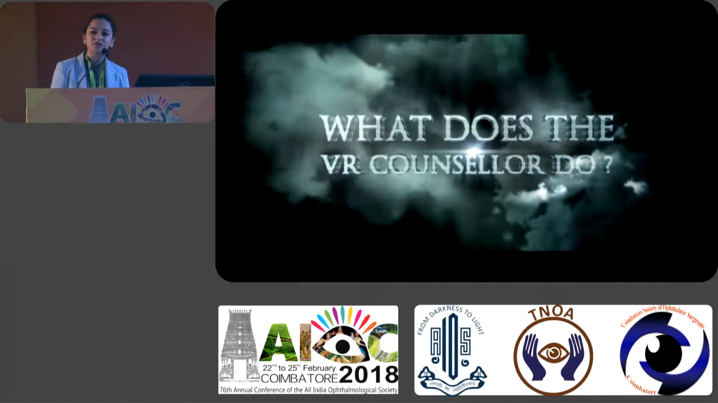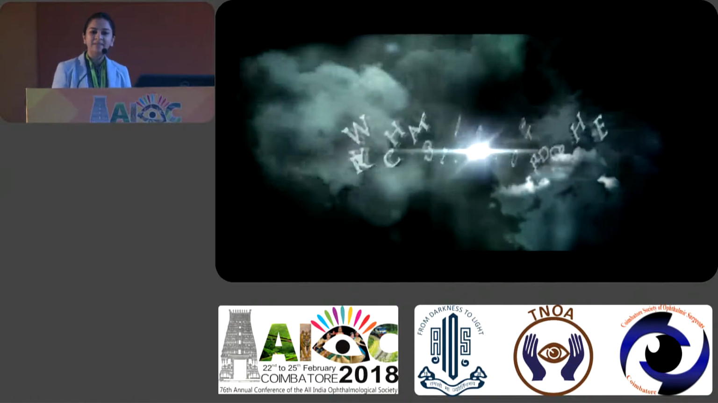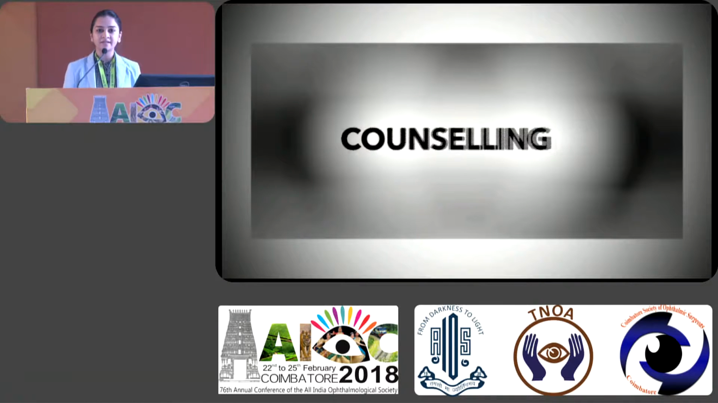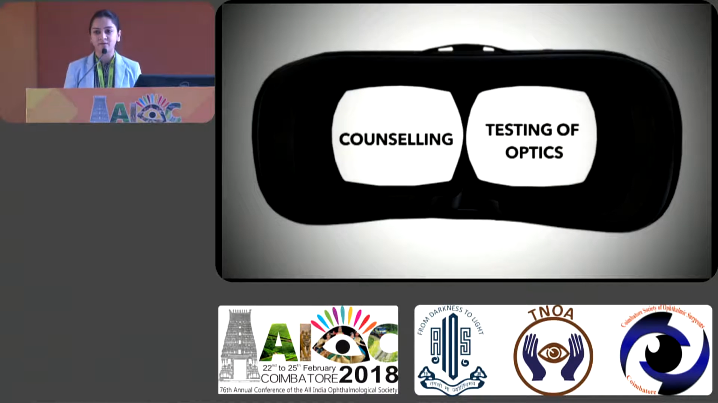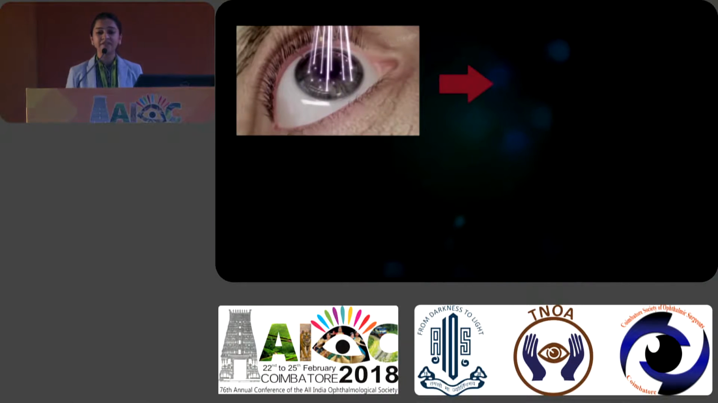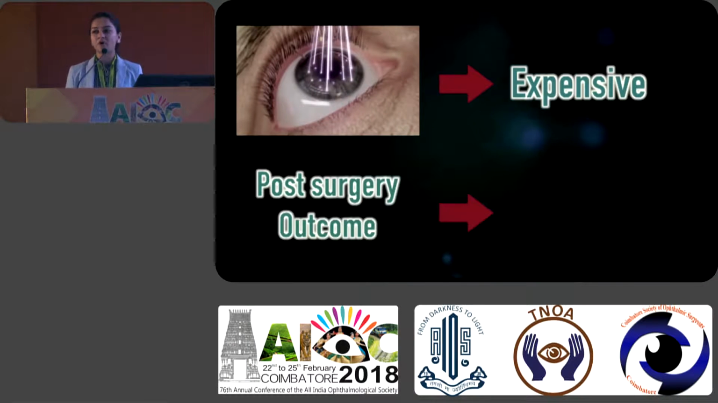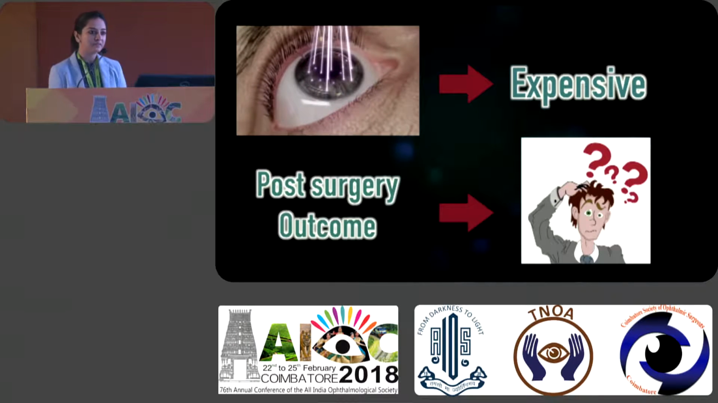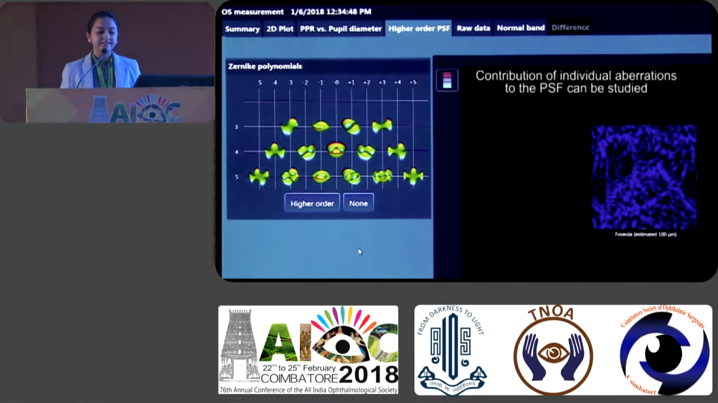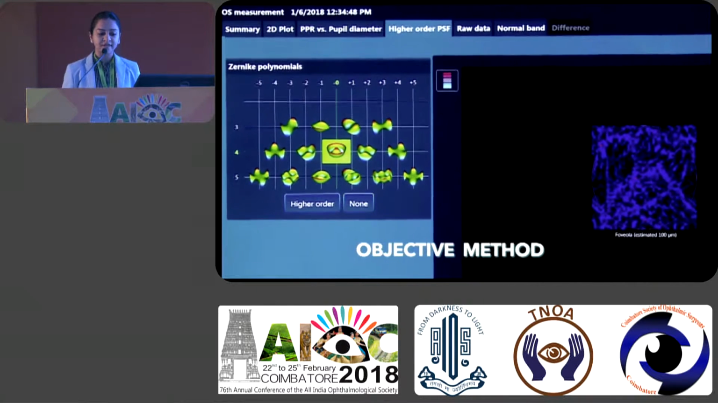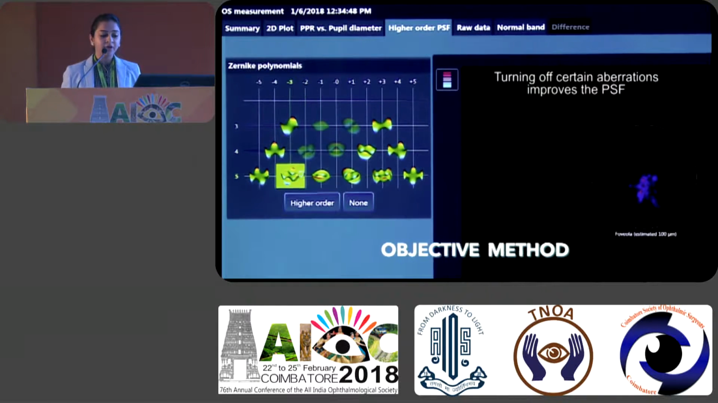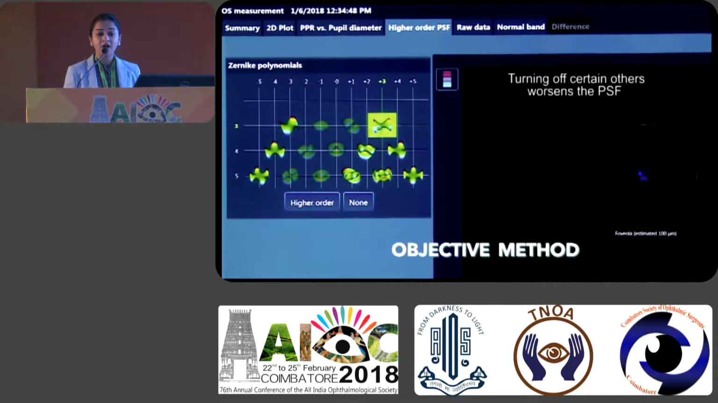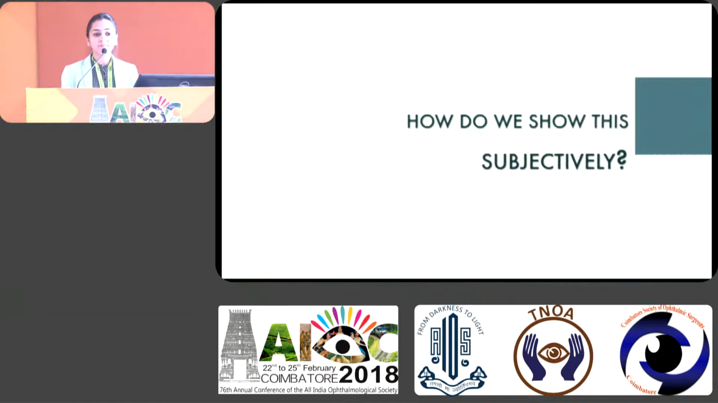What does this virtual counselor do? It has basically two arms. One is counseling, and it has an added advantage of testing the optics of the eye. Present day laser surgery is very expensive, and patients are often apprehensive about how the results will be. Objectively, Xywave can measure these aberrations, and by knocking off some, it gives the effect on point spread function. But subjectively, how do we measure this is the big question.